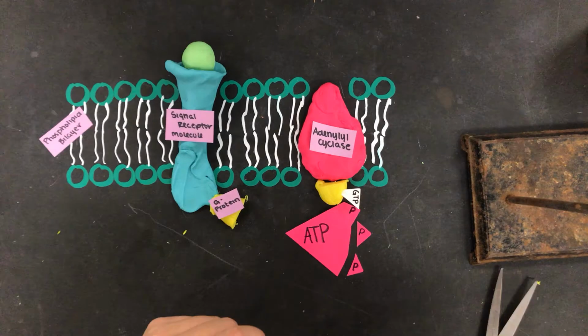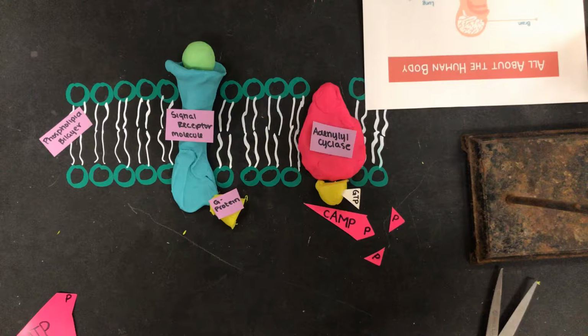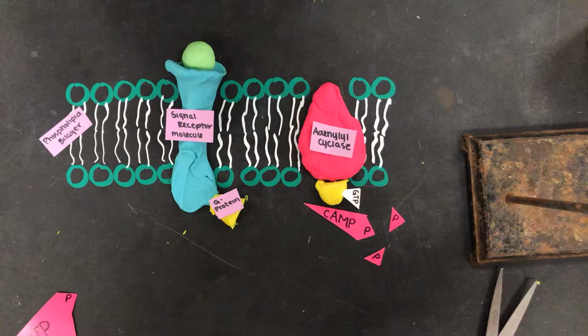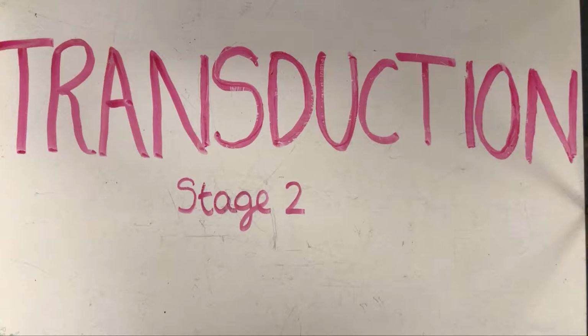The G protein then deactivates by taking up GDP, which also deactivates adenylyl cyclase, and no more cyclic AMP can be produced. Transduction is the second step in the cell communication pathway. Transduction relays and amplifies the signal to increase the urgency and the likelihood of a response.